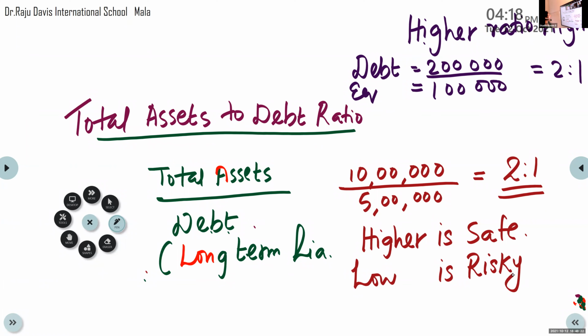Higher is safe. Why? Here, the numerator is the total assets. We are comparing the total assets to debt. So, if total asset is more, that is good. It is better to maintain more assets than debt, long-term liabilities.